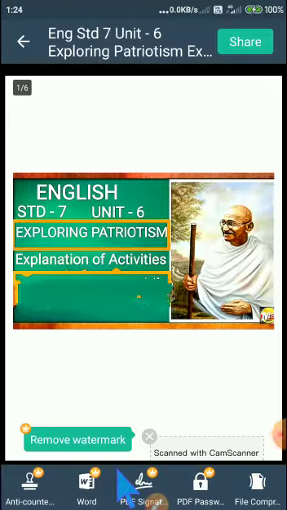Welcome to home learning. Students, now we'll learn English Standard 7, Unit 6, Exploring Patriotism. And now we are going to do explanation of the activities given in the textbook. So let's proceed.